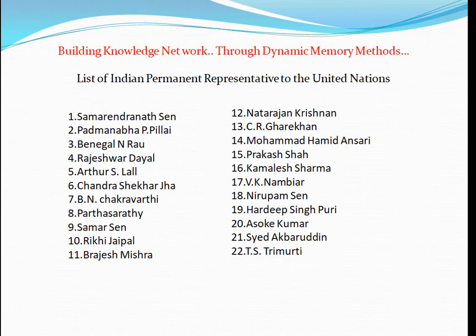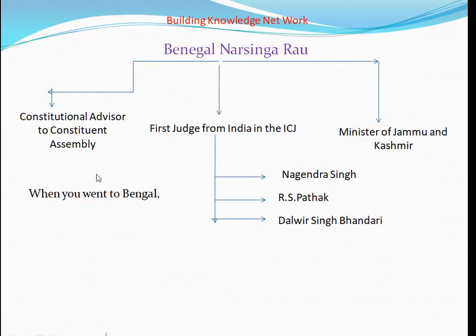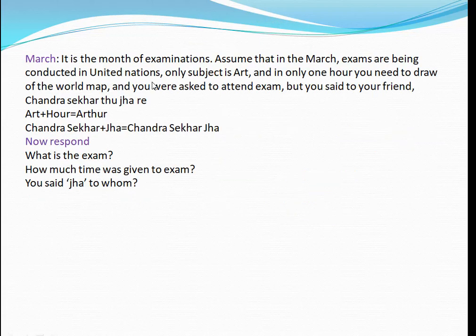Okay, see here. For February we linked Benegal Narasimha Rao and Rajeshwar Dayal. Now Arthur S. Lal and Chandrasekhar Jha. Arthur means art plus our. I made it like that. If you have any other creativity, you can do that. So art plus our, Arthur, Chandrasekhar plus Jha, Chandrasekhar Jha.